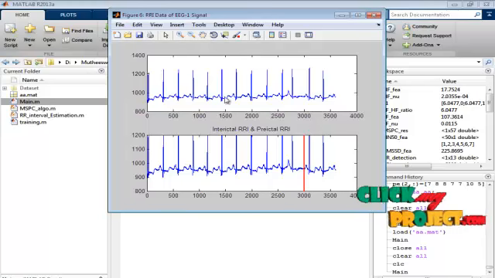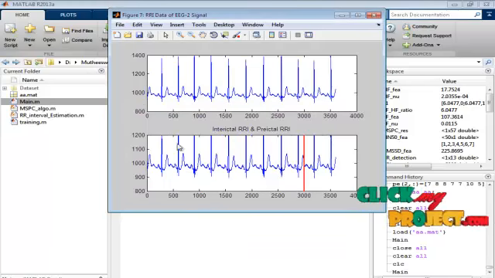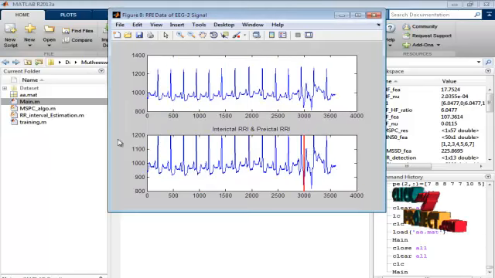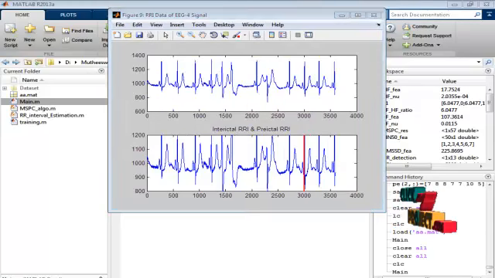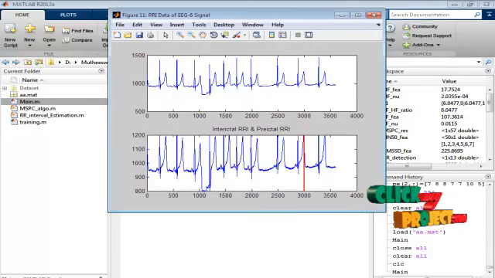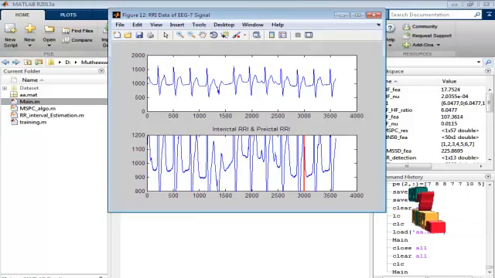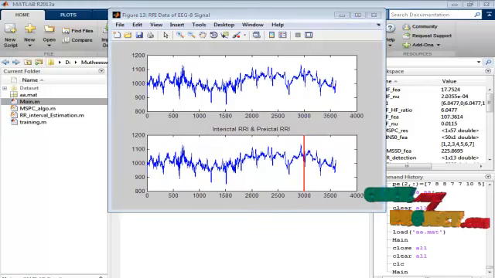And this is the RRI data of EEG of the first signal. Here interictal RRI and preictal RRI have been analyzed. This is the RRI data for the second EEG signal. This is the RRI data for the third EEG signal, and this is the RRI data for the fourth EEG signal. Likewise, these 8 signals are processed and we analyze the RRI response.